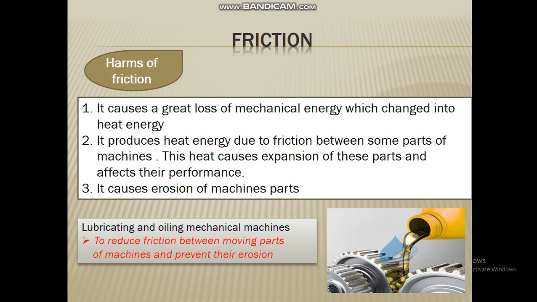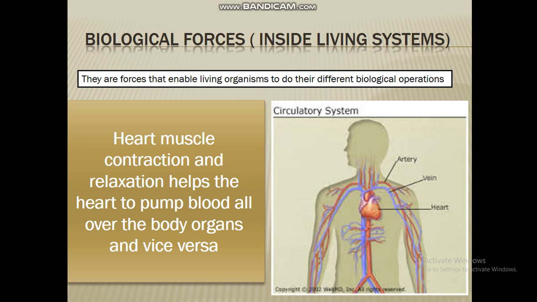Number two, it produces heat energy, as we said before in the previous step, due to the friction between some parts of the machines. This heat energy causes expansion of these pores. What is meant by the word expansion? Expansion means the increase in the volume or size of the machine pores, which affects the performance of the machine. Number three, it causes erosion of the machine's pores.